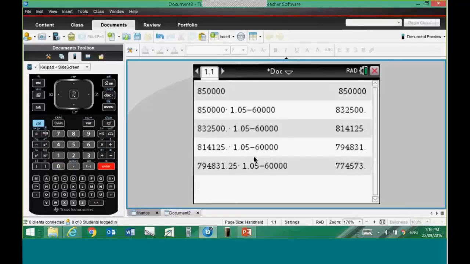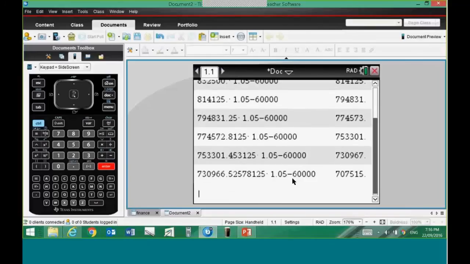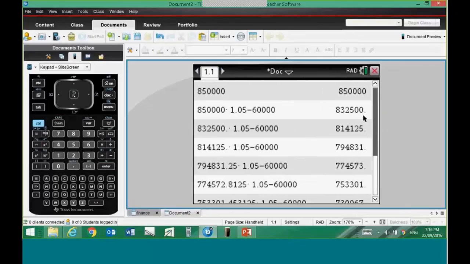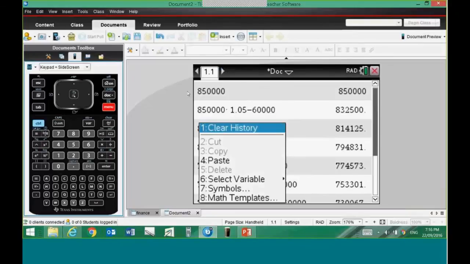And every subsequent time that I press enter, it repeats that process. It takes the answer, i.e. the previous answer from the previous line, and multiplies it by 1.05, that's the interest, and then subtracts the 60,000. And I just need to count how many times, and I could count my 15 years through here to see what I end up with after 15 years, 1, 2, 3, 4, 5, etc. I think you can see that's perhaps not the most efficient way of doing it.